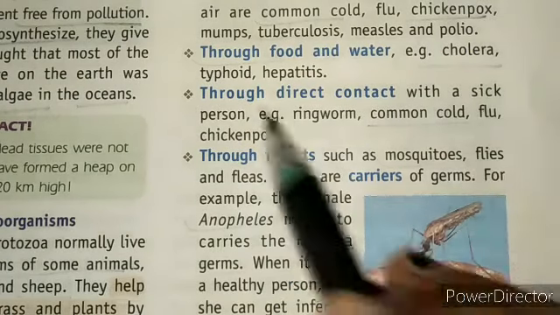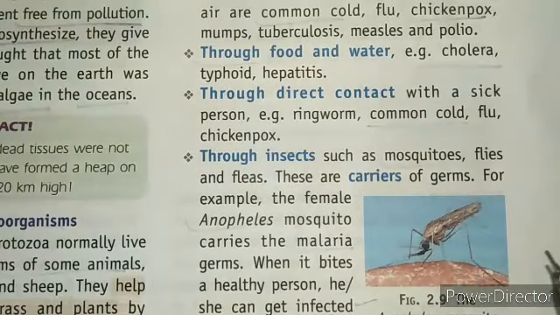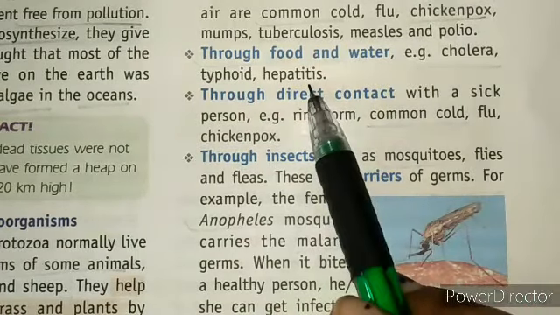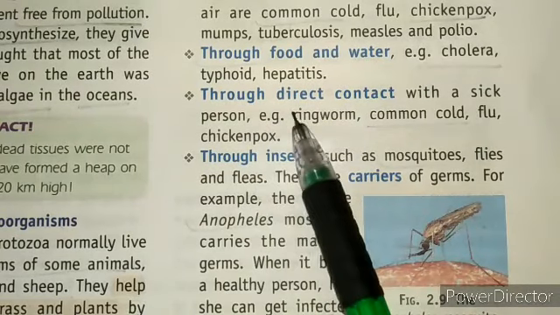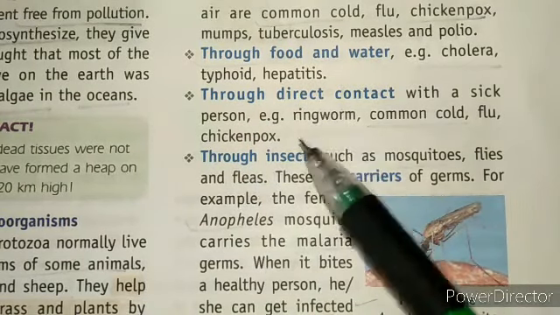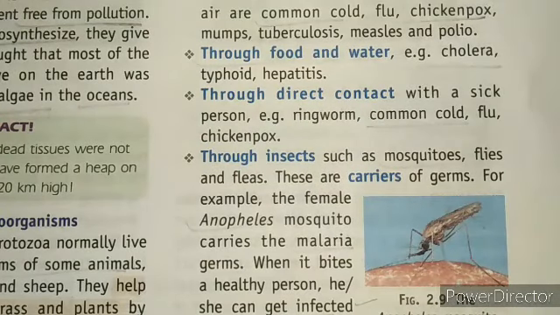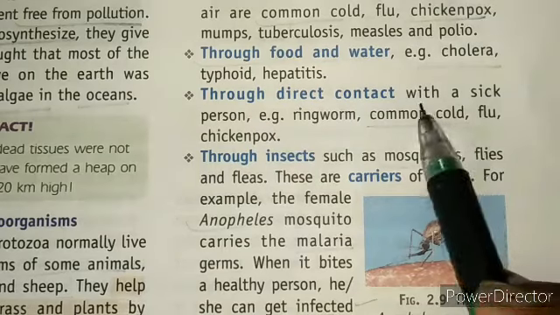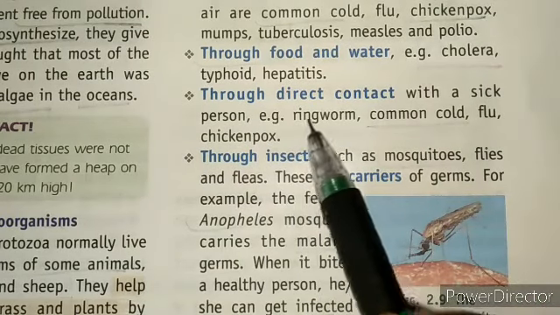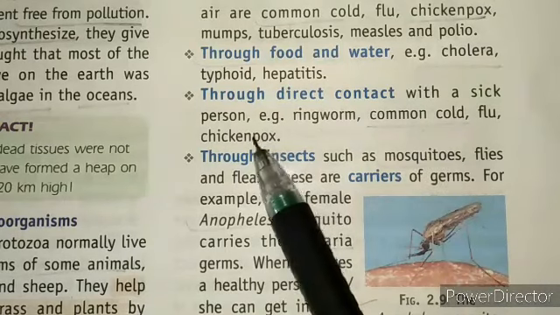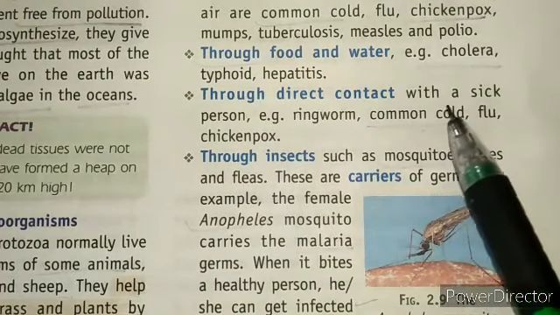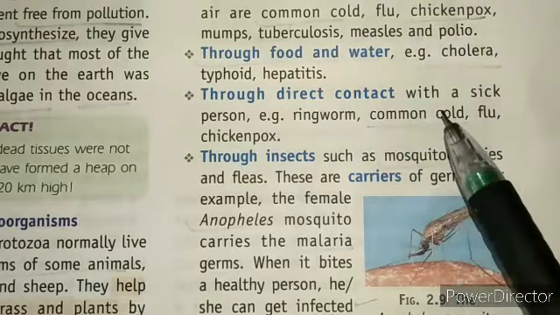And next we have through water and food. That means here we are ingesting contaminated food, and this can cause so many diseases in us, for example cholera, typhoid, and hepatitis. The next one is through direct contact. That means when you shake hands with an infected person, or have other contact with a sick person, for example ringworm, common cold, flu, and chickenpox. These are examples, mostly viral diseases.